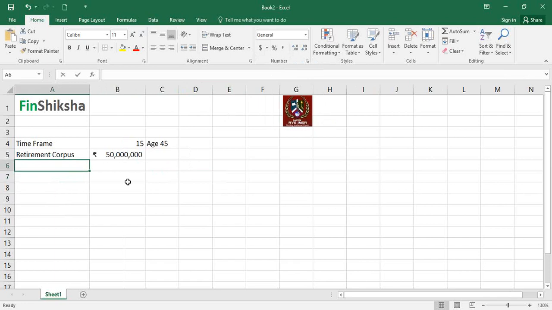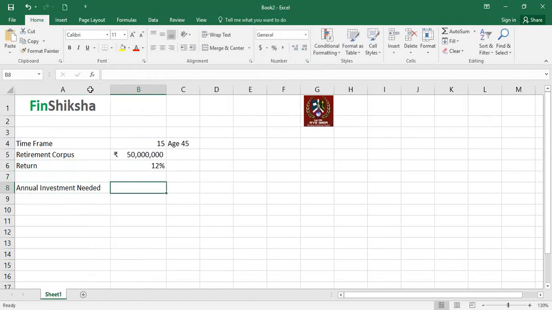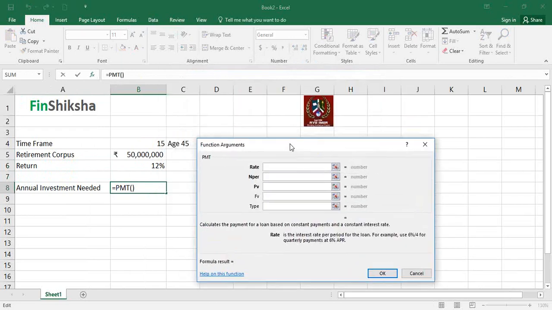And we're expecting a return on whatever you invest at 12%, correct? So if I were to find out the annual investment needed, remember at this point we're just looking at annual investment. That's an annuity function that we are going to solve for, and we already know that PMT would allow us to solve this. We have the parameters for the PMT. We know the rate, that's 12%. We know the number of periods, that's 15. Present value is, let's say, 0. He doesn't have any money today.